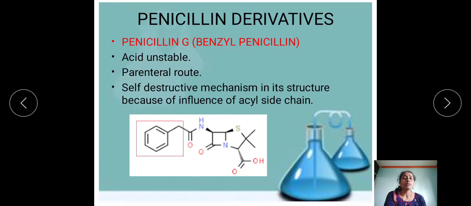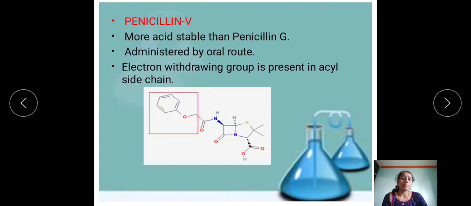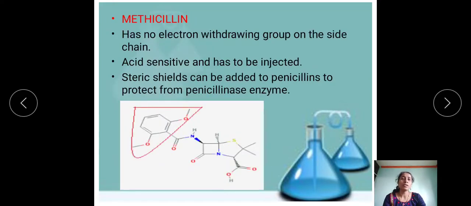Next is penicillin V. What is the characteristic of penicillin V? It is more acid stable than penicillin G, and it can be administered by the oral route. An electron withdrawing group is present in the acyl side chain. The next ones are methicillin, oxacillin, cloxacillin, dicloxacillin, then flucloxacillin. All these examples come under the penicillinase resistant penicillins.